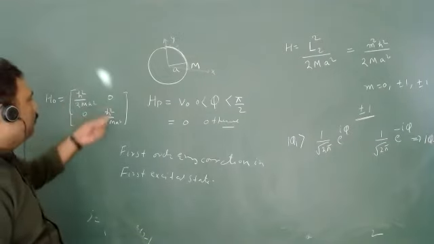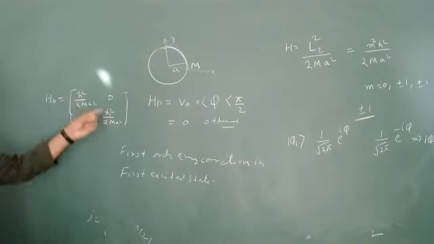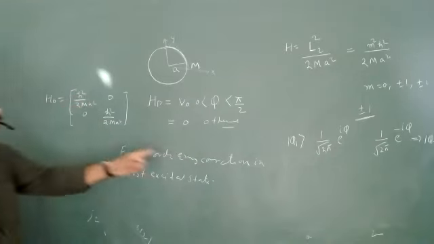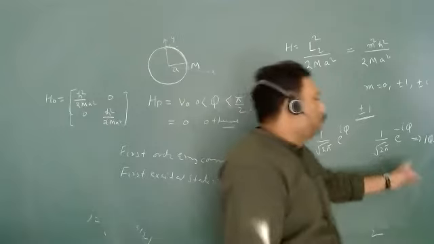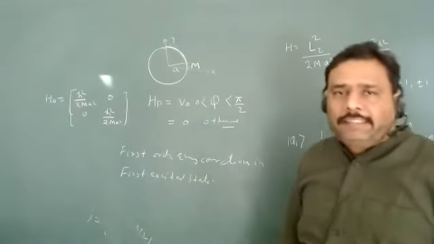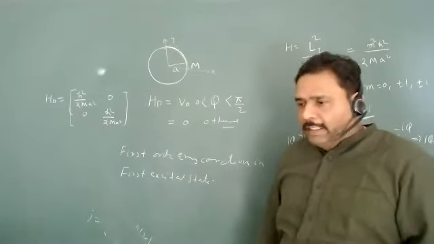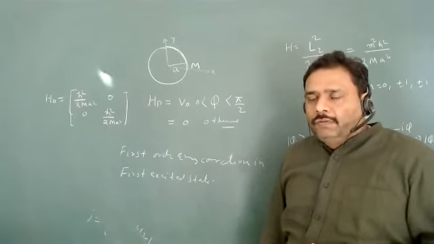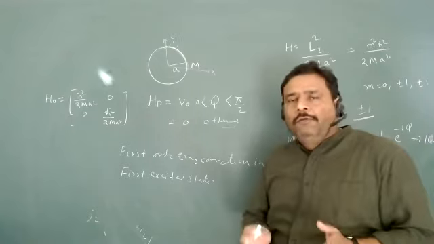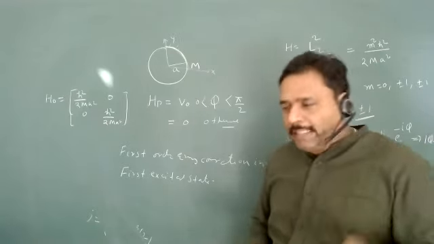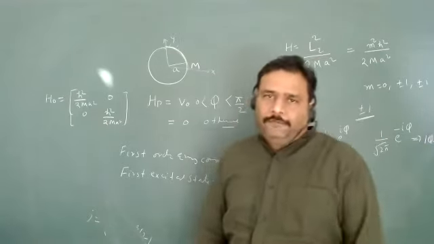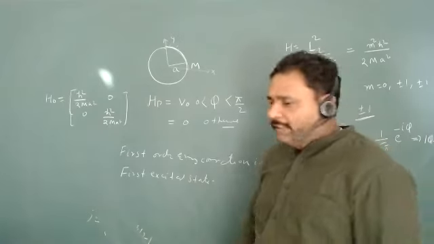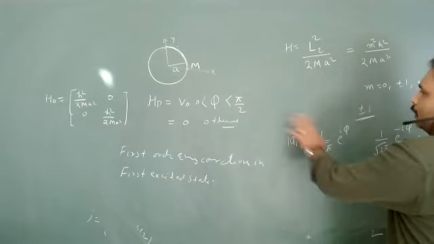In which basis have I written this directly? In the basis phi 1 and phi 2, because they are energy eigenstates. Are you getting my point? Whenever you write the Hamiltonian in a basis of energy eigenstates, it will always be diagonal. There is not any problem. So this is the thing that we are using here.